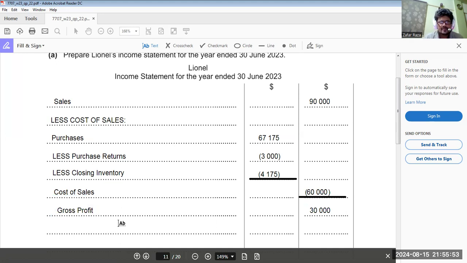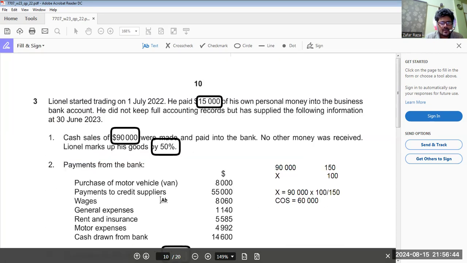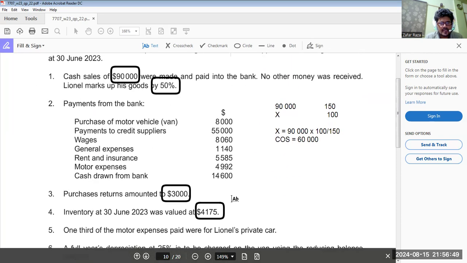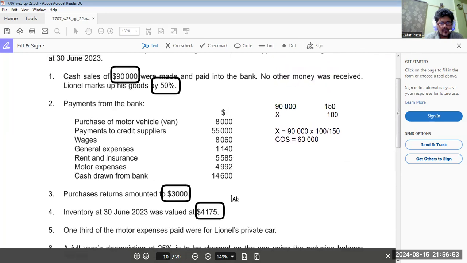Now we write the heading expenses. See what expenses are available. First is wages. 8060 is the amount of wages.